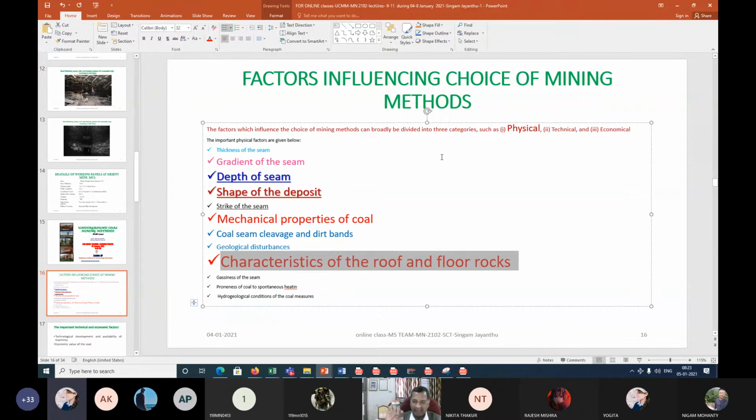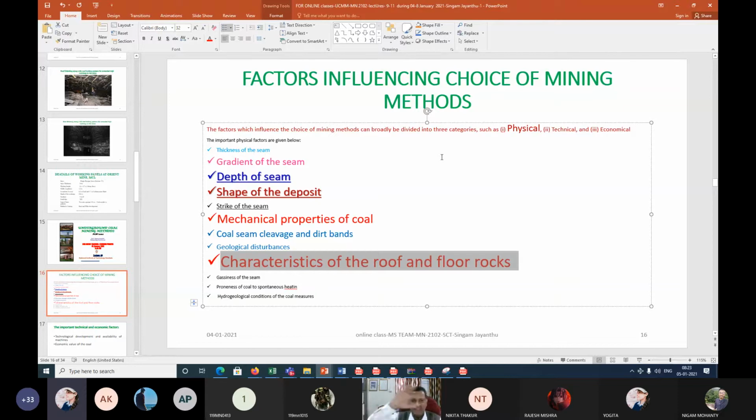The immediate roof may be a little easy to cave, but it may be very strong after 60, 70 or 30 meters, where there is a sill, which is an igneous intrusion in our geology.